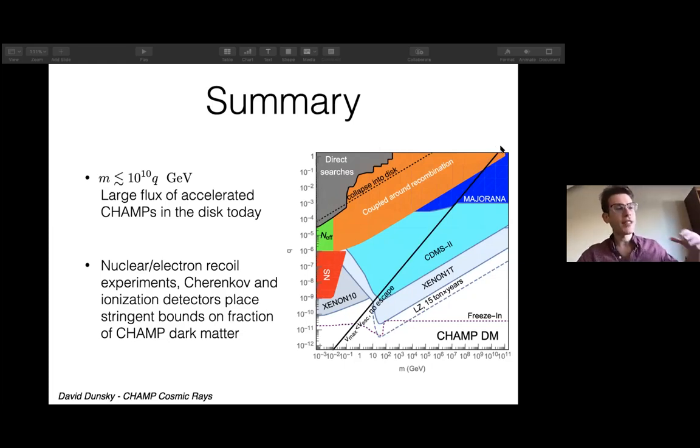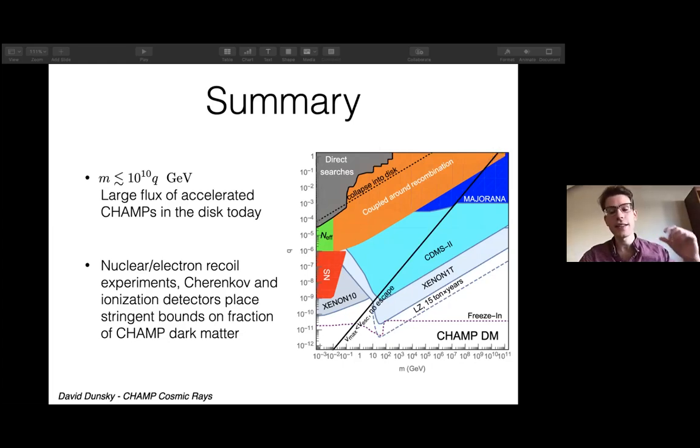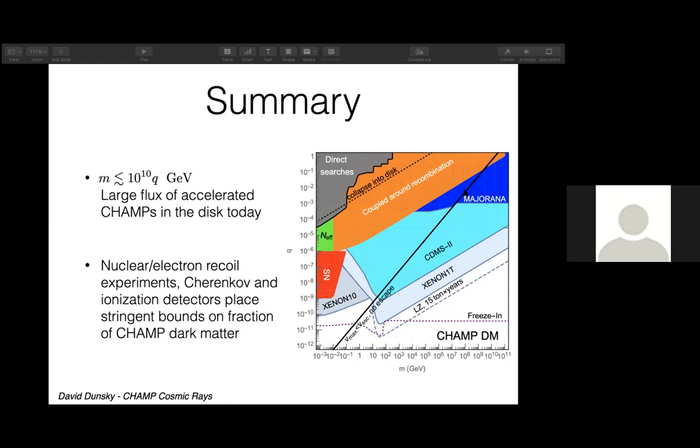Are you talking about Q still of order 1, but maybe a couple, or a little bit larger than 1? Larger than 1. 2, 3. Yeah. If it's still of order 1, these things are going to have an easy time reaching the Earth. In fact, for 10 to the 18 GeV, Q of order 1, I'm pretty sure I estimated they can go through the other side of the Earth too. But if you increase the charge, at some point it's going to stop.